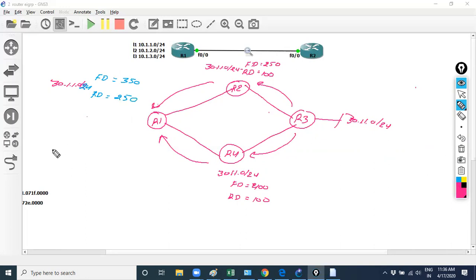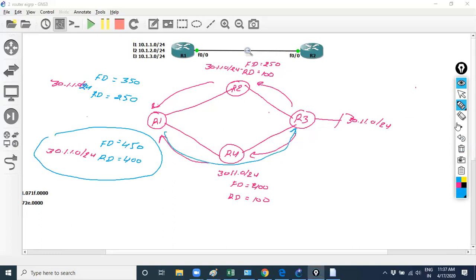Suppose I'm also receiving the same prefix on R1, 30.1.1.0. For this prefix I calculate the FD and RD. Suppose the FD is 450 and the RD is 400, the FD of its neighbor. So please let me know, will this path become my backup path or not?